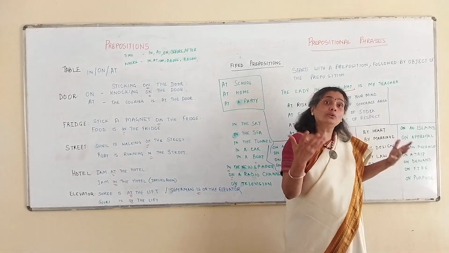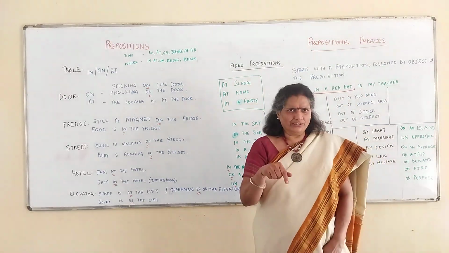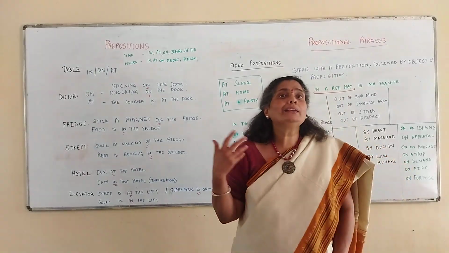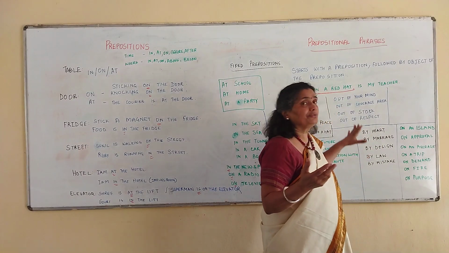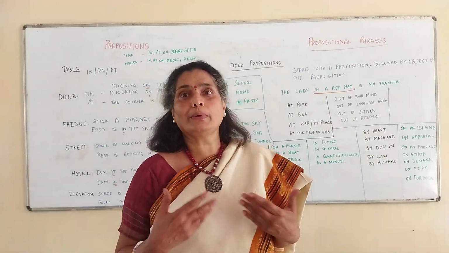The laboratory was on fire. Okay, not in fire. On purpose, she did this, or he did this on purpose so that he could escape the police. Right? So these are another set of prepositional phrases that we need to remember.